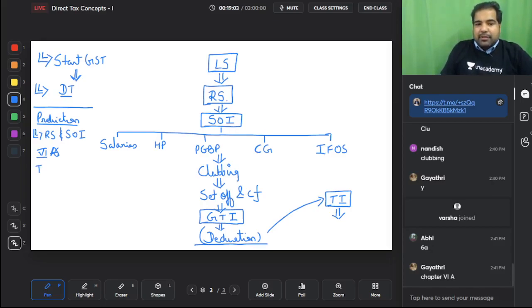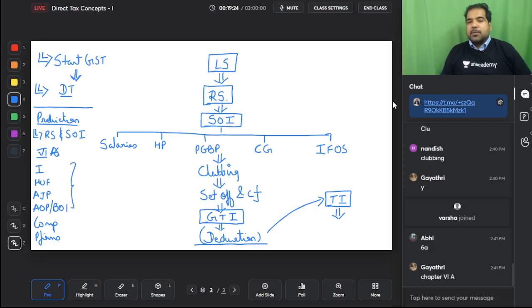And guys, tax rates are different for different people. We individuals have a slab rate. HUFs also have a slab rate. AJPs, artificial juridical persons like temples, etc. have a slab rate. AOPs, BOI have a slab rate. So all of these have a slab rate. Companies have no slabs. So even on 1 rupee they have to pay tax, and so will partnership firms have to pay tax at a flat rate. So rates are different for different persons. Yes. So while we do one chapter, we'll also discuss rates of tax in the middle, just like in GST we did exemptions.